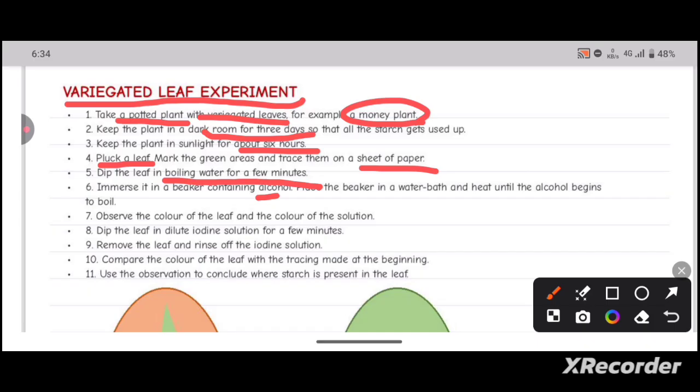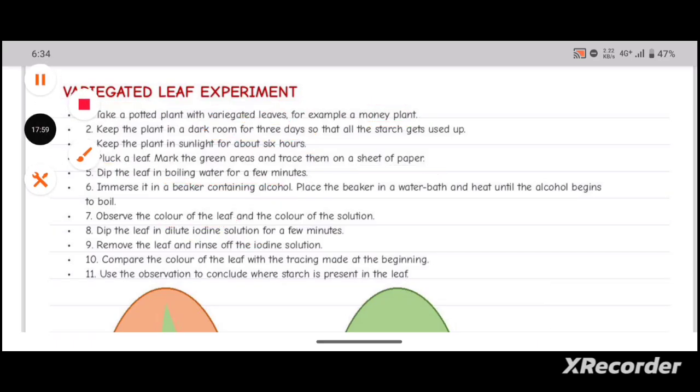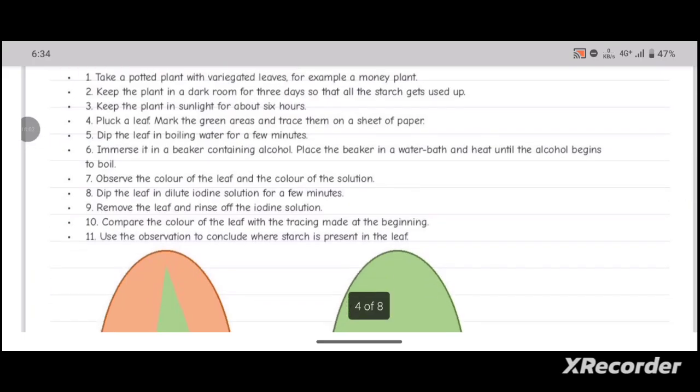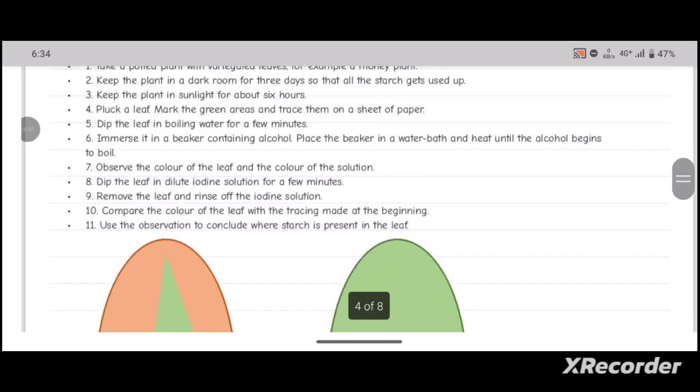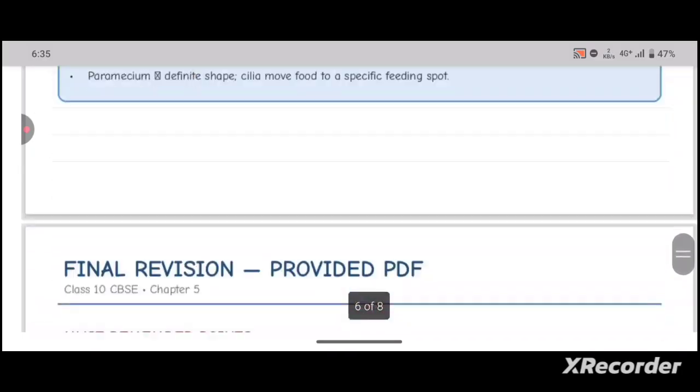So after the boiling and immersing it in a beaker of alcohol, place the beaker in a water bath and heat until the alcohol begins to boil. After that, observe the color of the leaf and the color of the solution. Then remove the leaf and dip it in dilute iodine solution for a few minutes. After that, remove the leaf and rinse off the iodine solution. The washing steps are utmost important. Compare the color of the leaf with the tracing made at the beginning. Let's understand in detail.